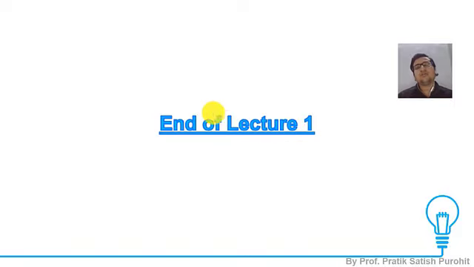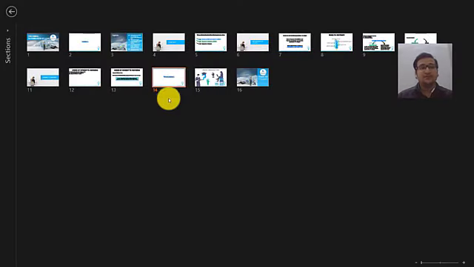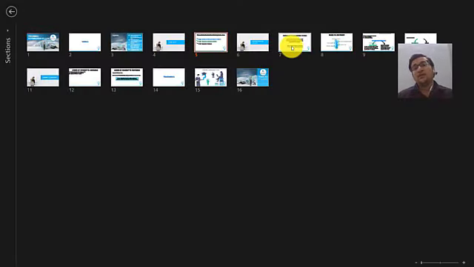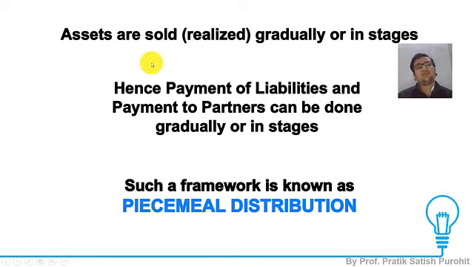We're going to quickly have a recap of what we have done. We understood that whenever a firm is dissolved, the assets are sold, and then we pay the external liabilities, and finally the partners. Now, when I talk about selling of assets, assets are not sold in one stretch. They are sold gradually, that is, in stages. Since they are sold gradually, money is received gradually, and payment of liabilities and partners can also be done gradually or in stages. Now, this particular framework is known as piecemeal distribution of cash.